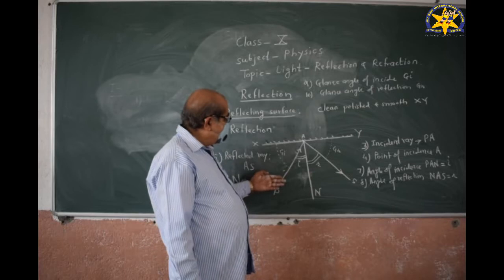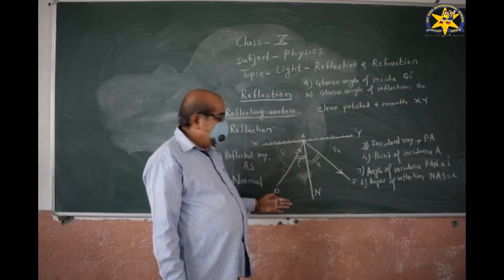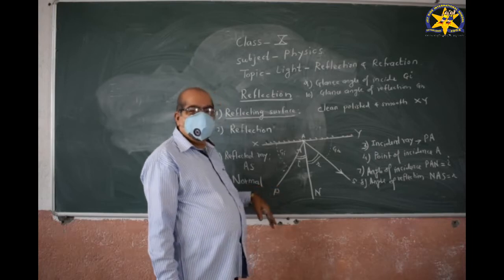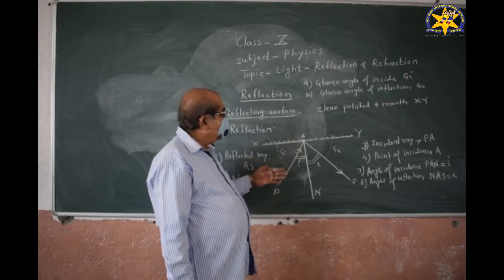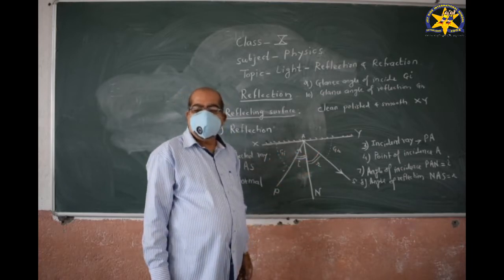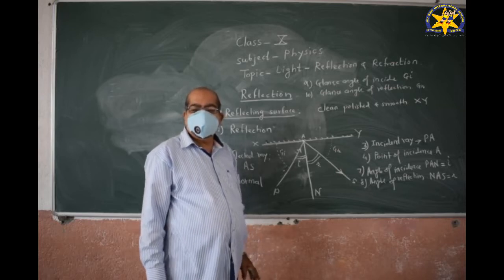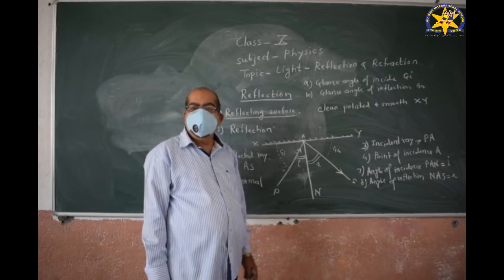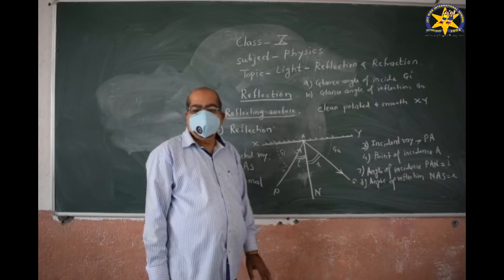The plane containing the incident ray and the normal is called the plane of incidence, and the plane containing the reflected ray and the normal is called the plane of reflection. So these are the physical quantities associated with the phenomenon of reflection of light.